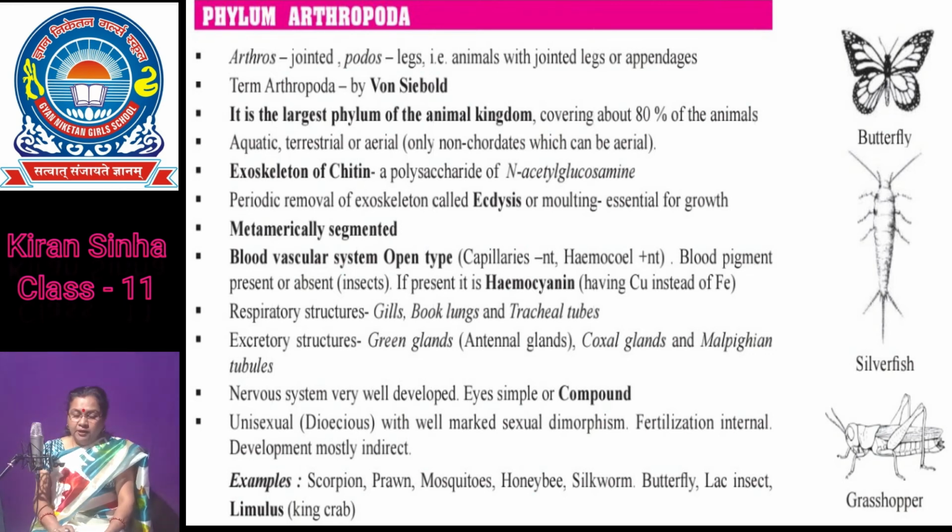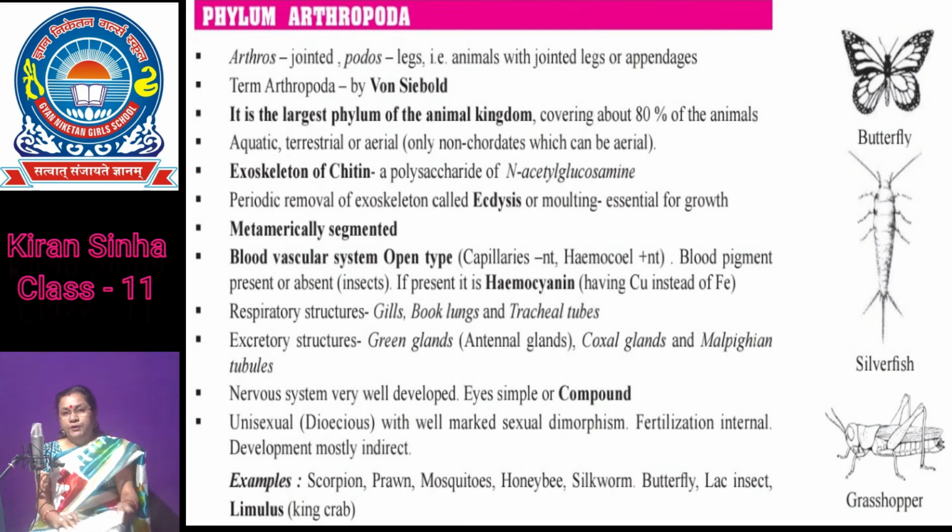These animals are eucoelomates, because their body cavity is modified into hemocoel and is filled up with the body fluid called hemolymph.